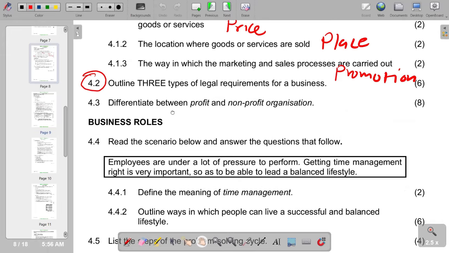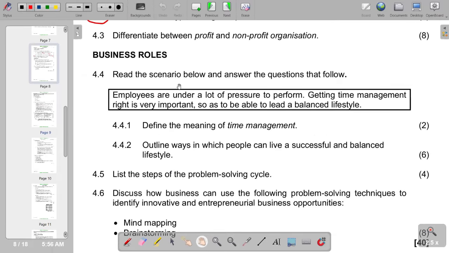And the next question that we have is now on business roles. You have to read the scenario below and answer the questions that follow. You're given a scenario: employees are under a lot of pressure to perform. Time management is very important so as to be able to lead a balanced lifestyle. So first part, define the meaning of time management. Well, time management basically is the ability to use time effectively or to use time productively. So basically, this is efficient working. So this is time management.